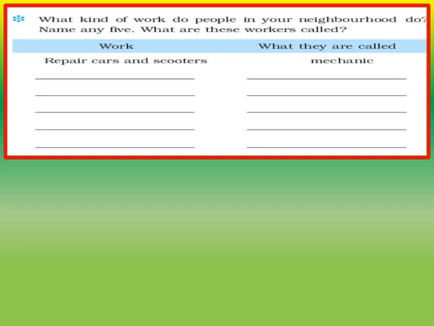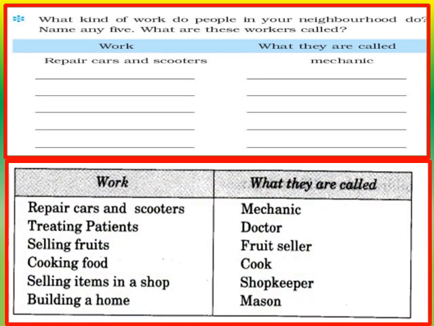Now children, we have to write about the other different types of work done in our neighborhood and the names of those workers. So let us start with the first one. The first one is the example already given, repairs cars and scooters, and the worker is called a mechanic.